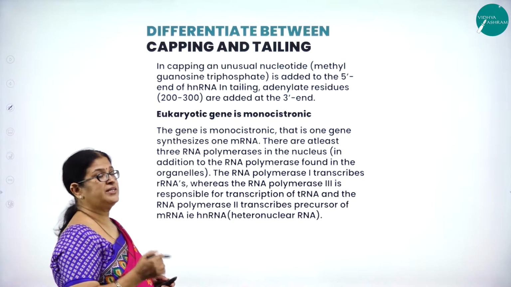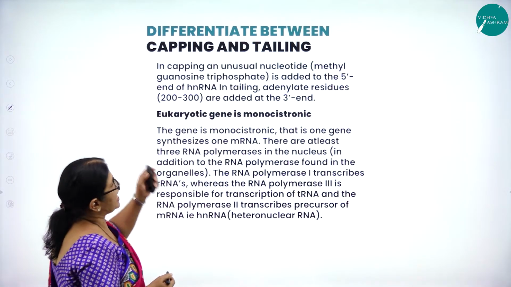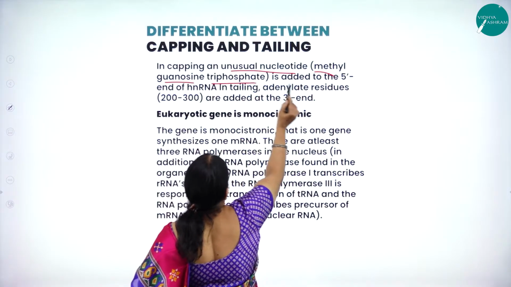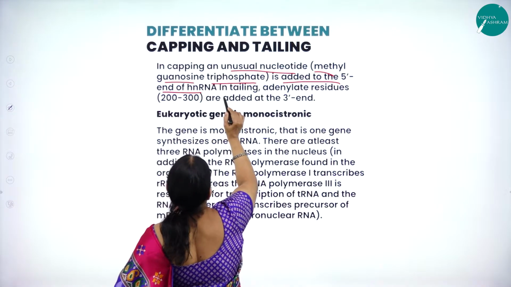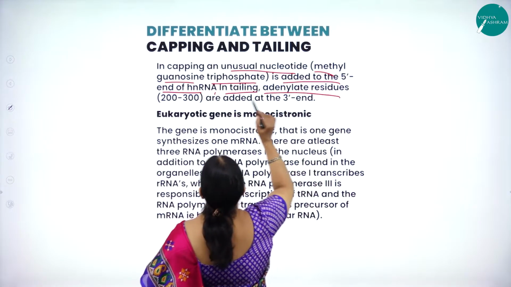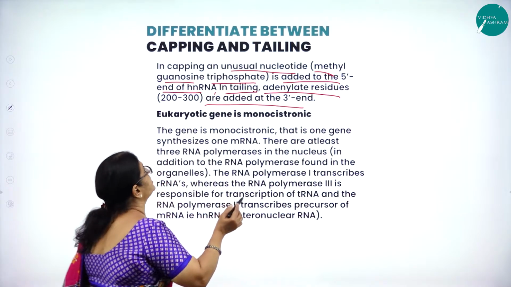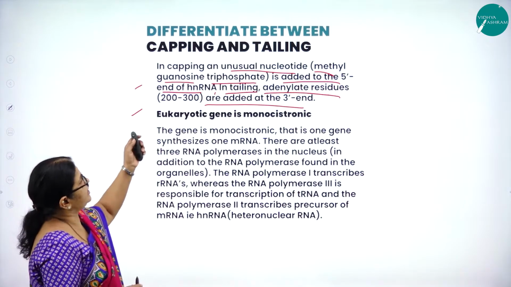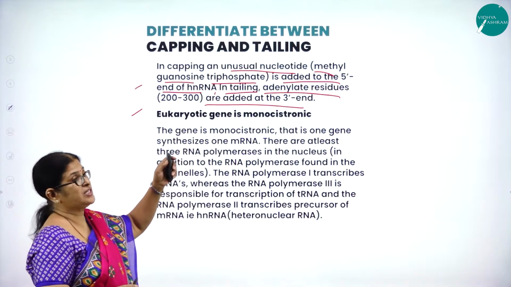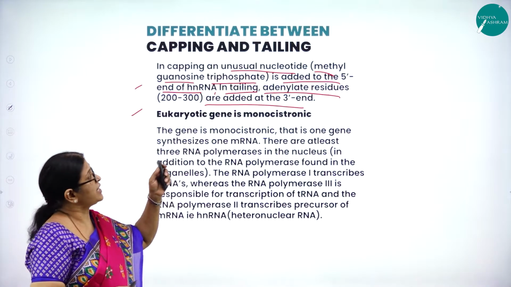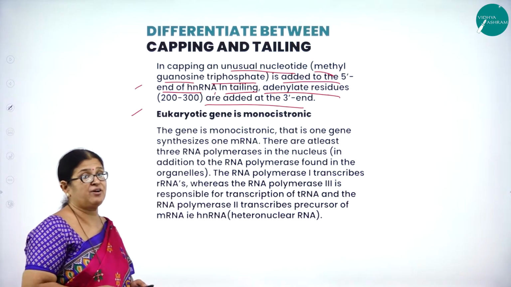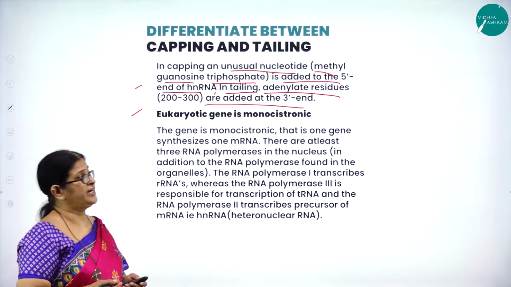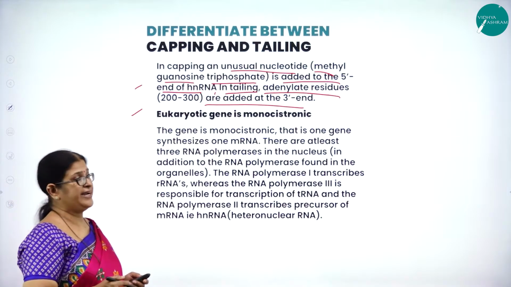Now, what is the difference between capping and tailing? In capping, an unusual nucleotide, that is methyl guanosine triphosphate, is added to the 5' end of hnRNA. In tailing, adenylate residues are added to the 3' end. So in case of transcription in eukaryotes, we find that in capping, an unusual nucleotide, methyl guanosine triphosphate, is added to the 5' end of hnRNA. And in tailing, adenylate residues of around 200 to 300 are added at the 3' end.